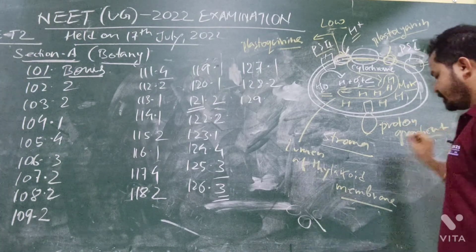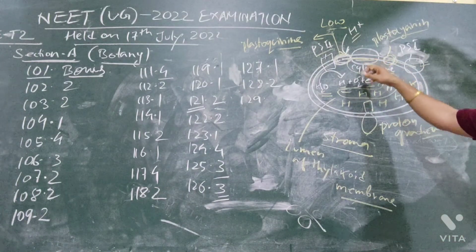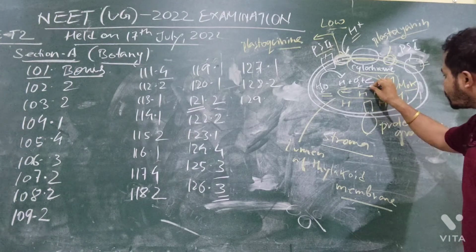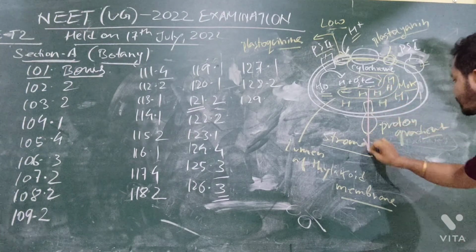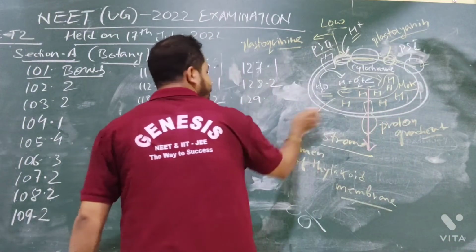This is the proton gradient. When the energy is released in the cytochrome C, the hydrogen will try to come out. It will come out from this area, and this area is known as this area. If I go here, this area.